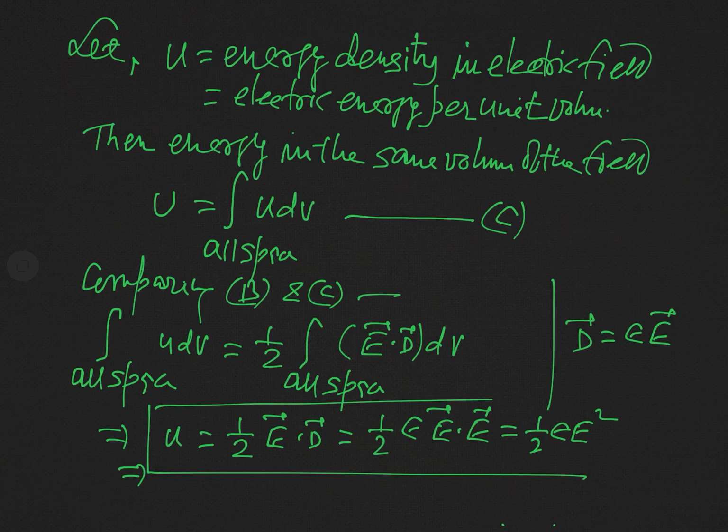So this is the expression for the energy density in electric field, or you can say electric energy density. Remember, we have calculated this result in case of a static field, that is electrostatic field, but this result is valid even when this electric field is not stationary but is space and time dependent. Even then the expression remains the same. So this is all about the energy in electric field.